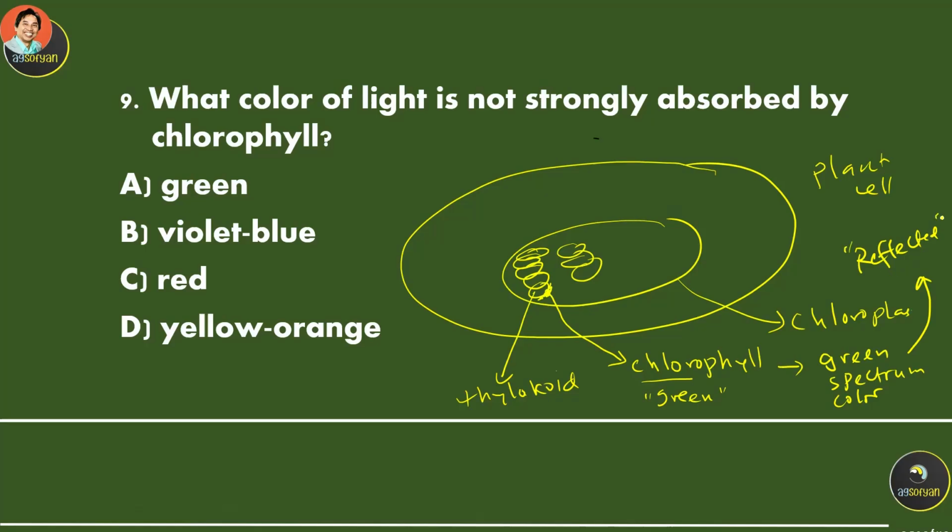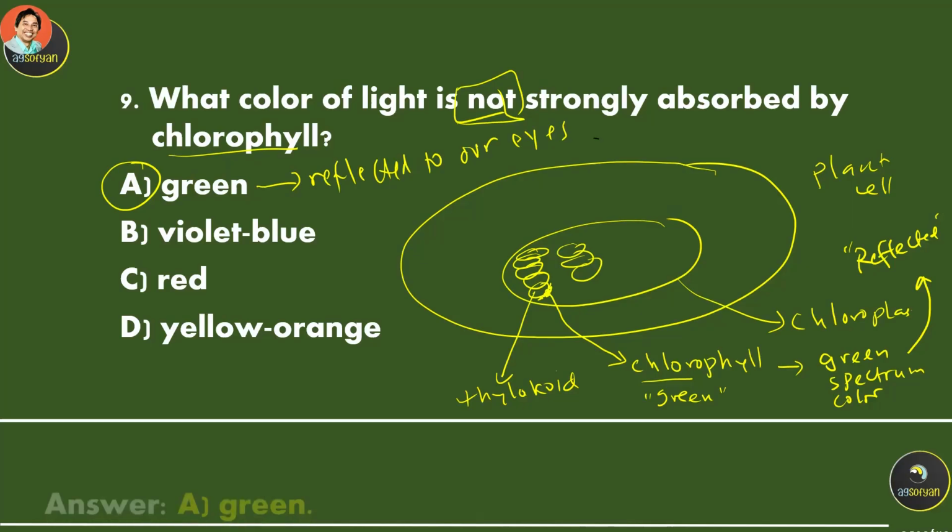So basically, chlorophyll will not absorb the green color. So which one is not absorbed by the chlorophyll? It's going to be green. This green will be reflected to our eyes. Therefore, we see green color because the green is not absorbed by the leaf, but it is reflected by the leaf. Okay, so it's green color.